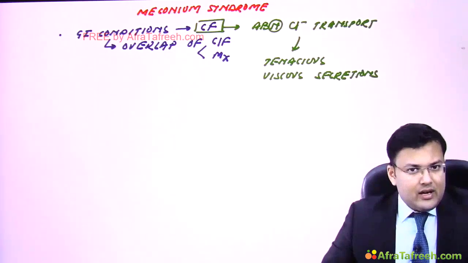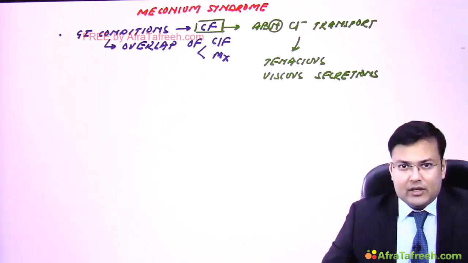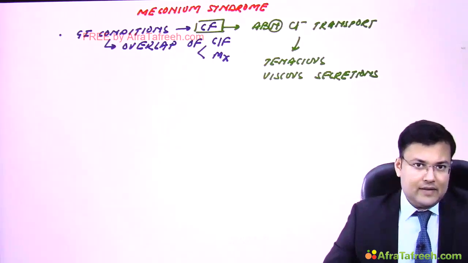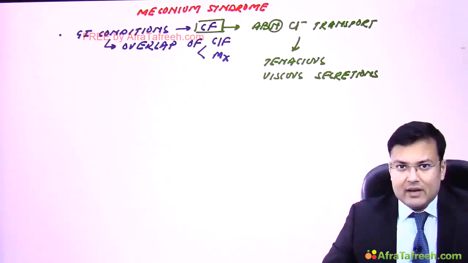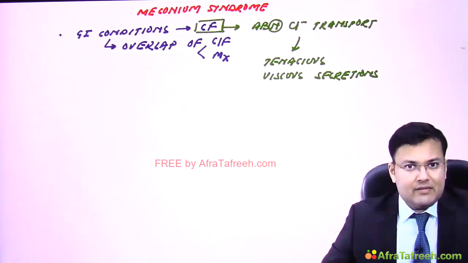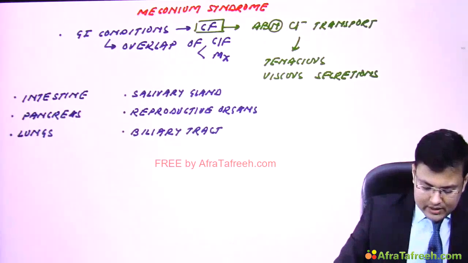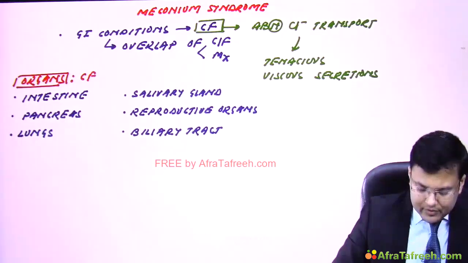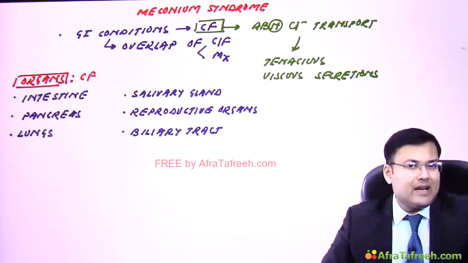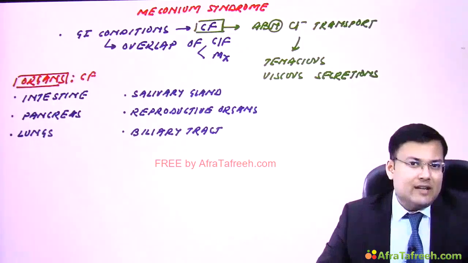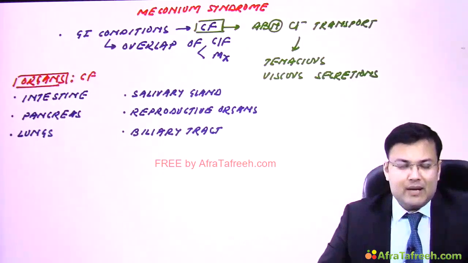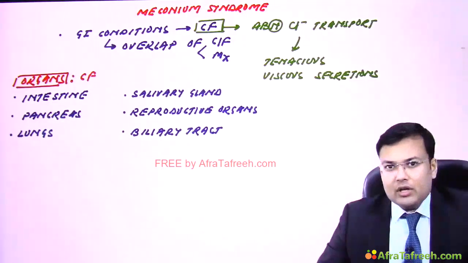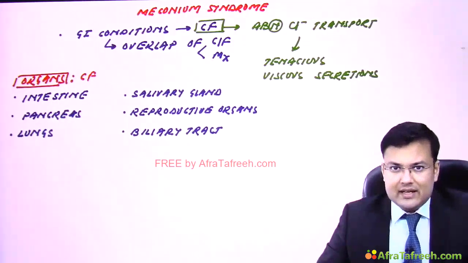It is going to affect multiple organs. See the list of organs which are affected in cystic fibrosis. It involves the intestine, pancreas, lungs, salivary gland, reproductive organs, and biliary tract. We are bothered about gastrointestinal conditions.